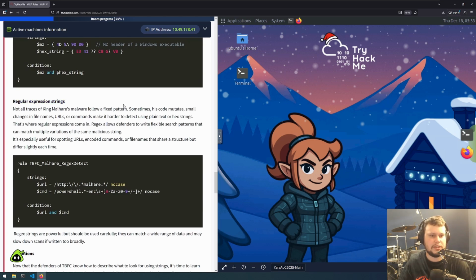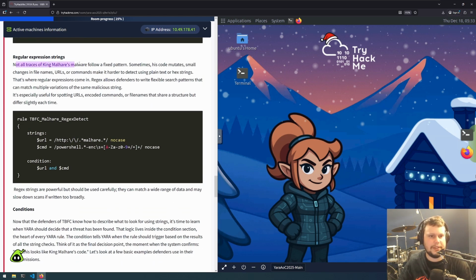Regular expression strings. Not all traces of King Malhare's malware follow a fixed pattern. Sometimes his code mutates. Small changes in file names, URLs, or commands make it harder to detect using plaintext or hex strings. That's where regular expressions come in. Regex allows defenders to write flexible search patterns that can match multiple variations of the same malicious string. It's especially useful for spotting URLs, encoded commands, or file names that share a structure but differ slightly each time.